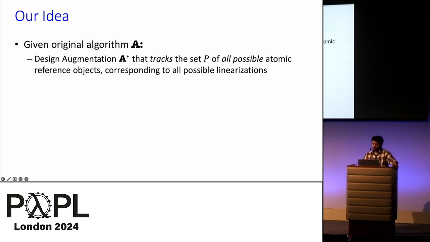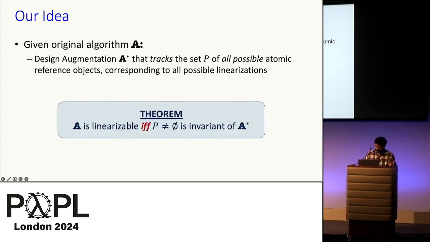Specifically, to prove the linearizability of an algorithm A, we design an augmentation A star, which tracks the set P of all possible atomic reference objects corresponding to all possible linearizations. Thus, we see that A is linearizable if and only if P not empty is an invariant of A star. Proving this invariant is the possibility tracking proof technique. Let me clarify what possibilities look like with an illustration.